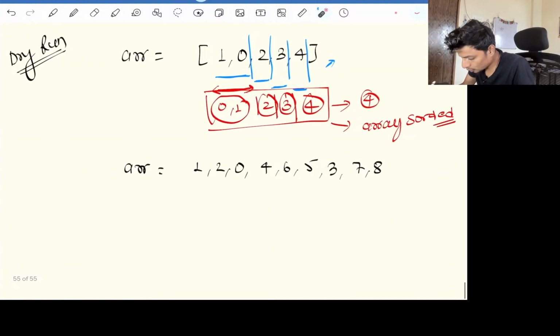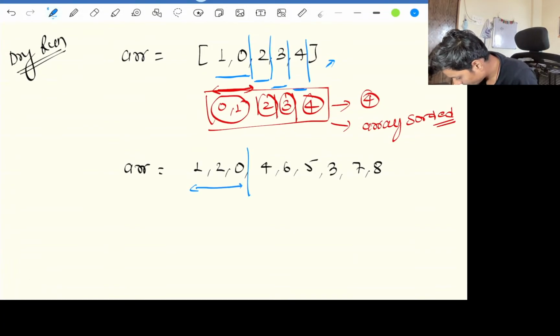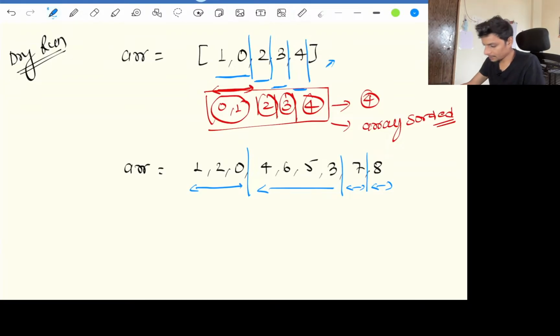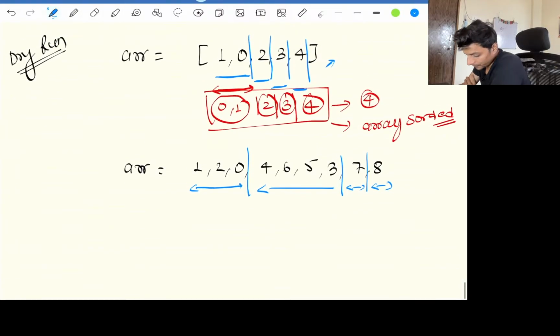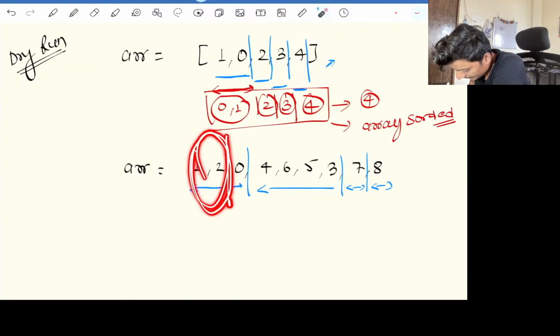So if we sort these 3, if we sort these 4, if we sort this and if we sort this, you could have asked me what if we had taken these two together, saying that this is a chunk.